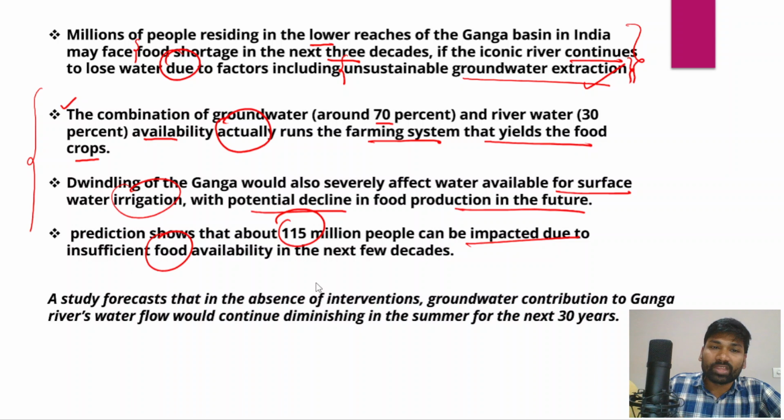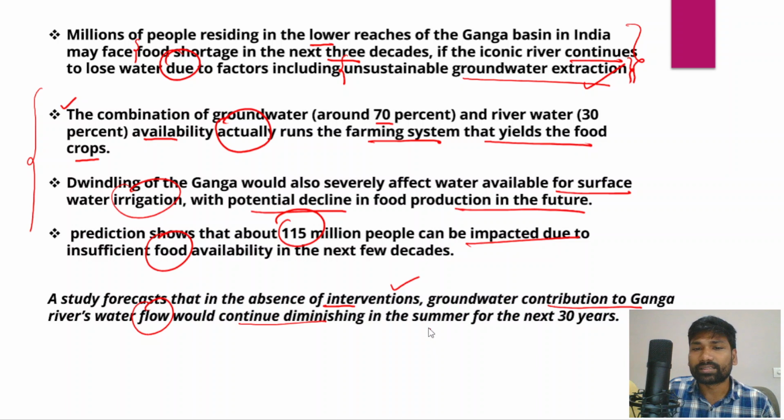So therefore the study has been forecasting that in the absence of interventions from the government, groundwater contribution to the Ganga river's water flow would continue diminishing in the summer for the next 30 years, and that would seriously impact agriculture and food security not just in the region but in the entire country, because remember that we have not yet achieved population stabilization, right?